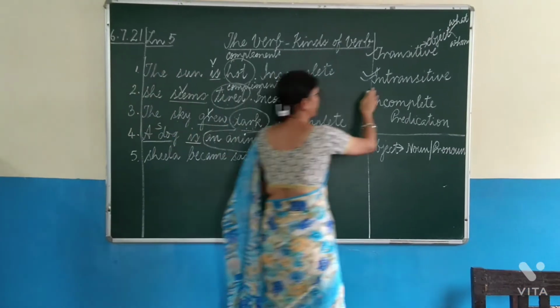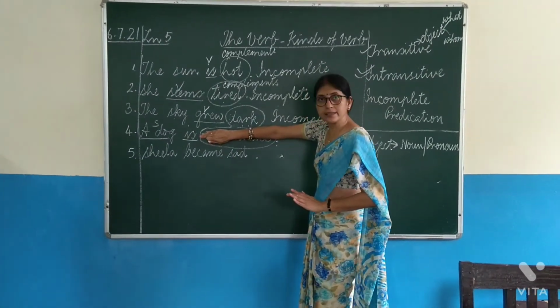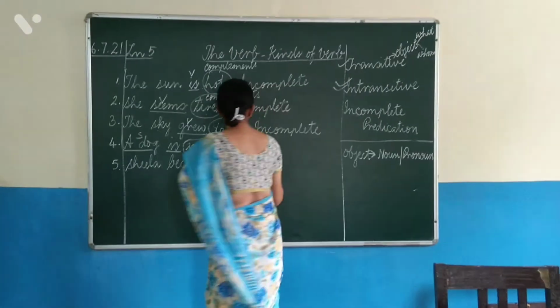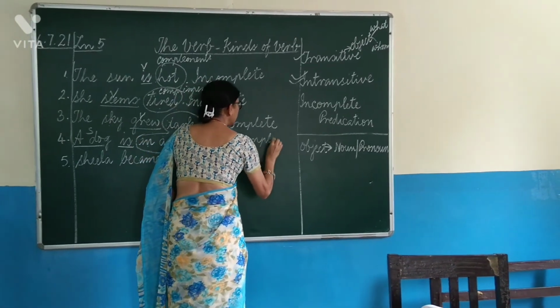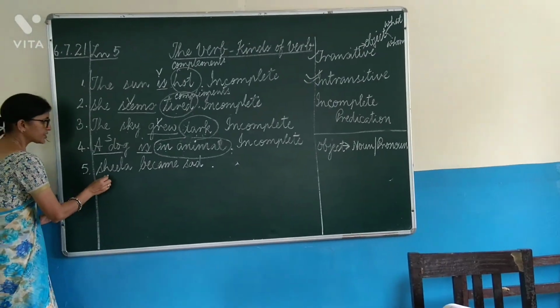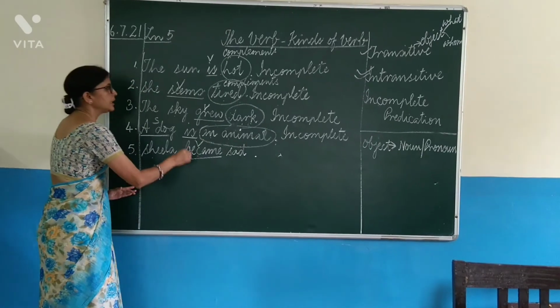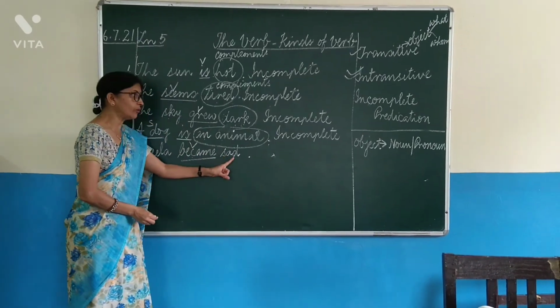So, we will look for intransitive. And after this, a dog is not giving meaning. In such a case, this is incomplete. Verb of incomplete predication. Okay? Next, Sheila became sad. The verb became what? Sad. Again, sad is the answer to what?